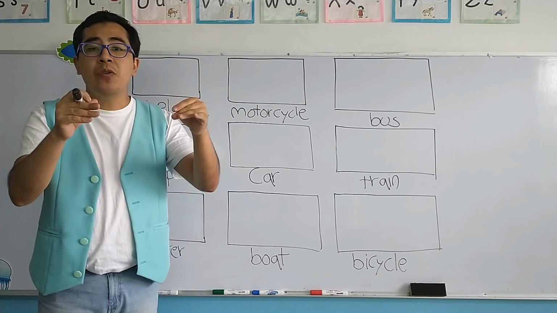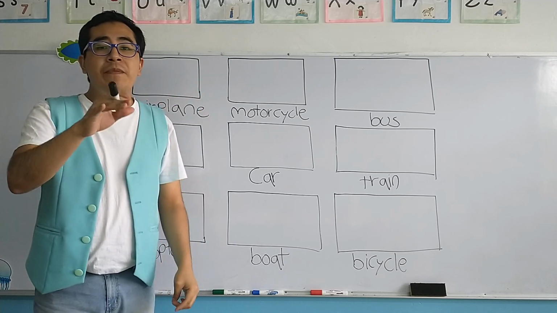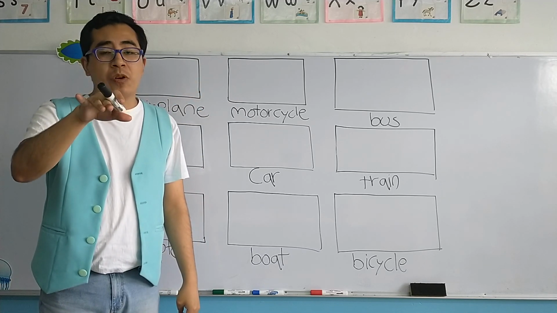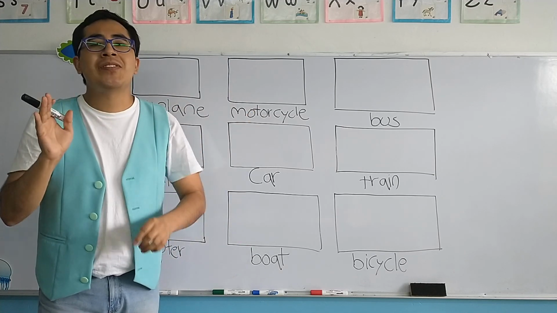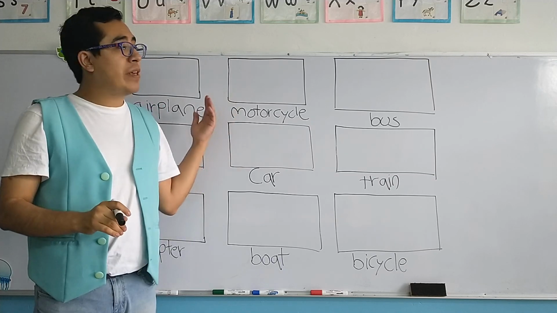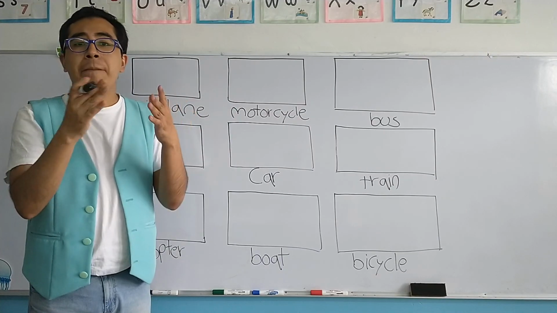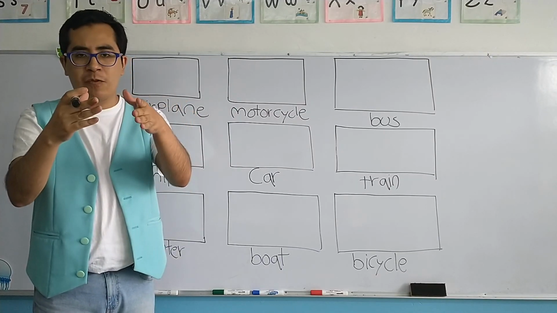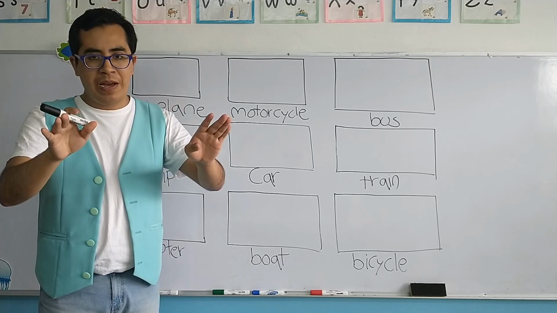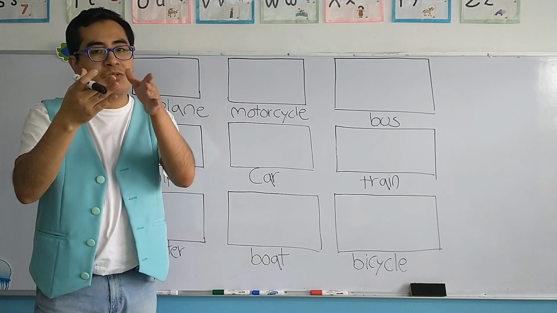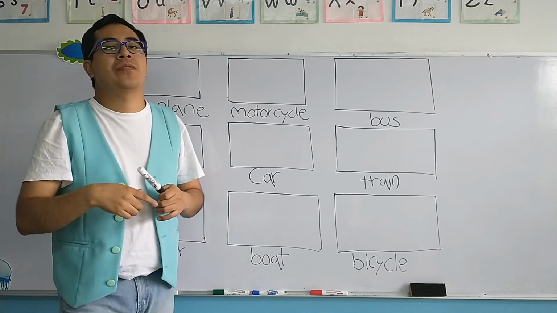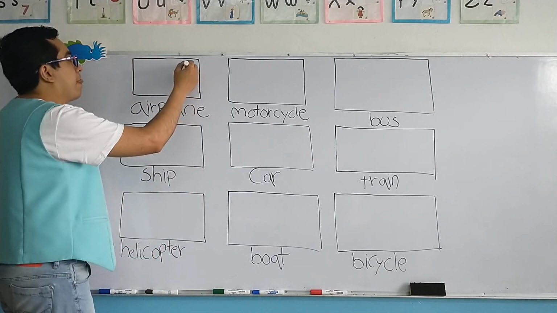Now, I'm going to give you the idea. But if you want to draw it your own way, there is no problem as long as it is an airplane. Yo les voy a dar una idea de cómo hacer un avión, pero si ustedes quieren hacerlo de otra forma, no hay ningún problema, pero tiene que parecerse por lo menos a un avión. Okay? Very good.